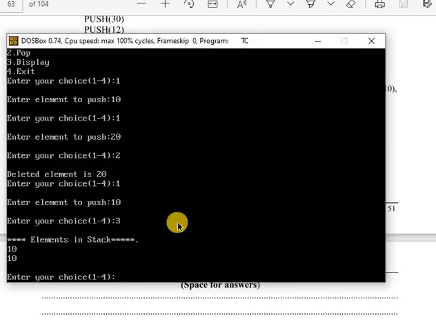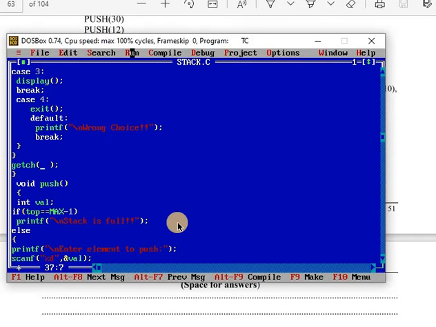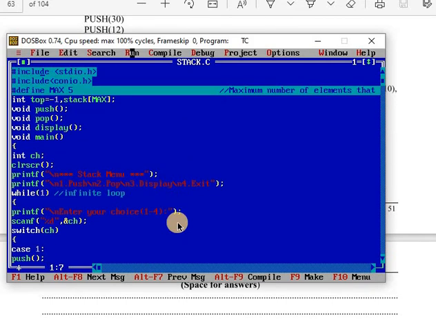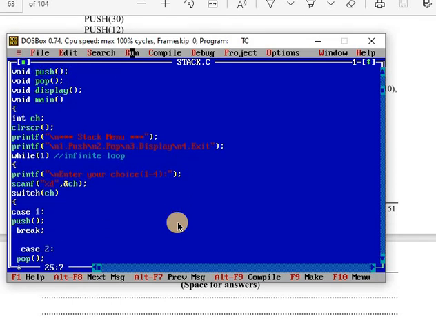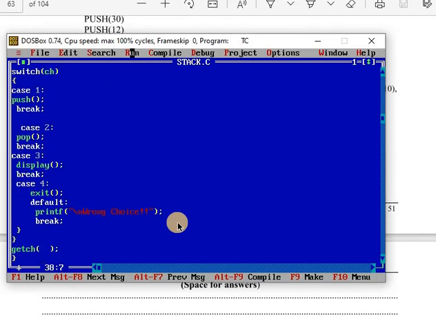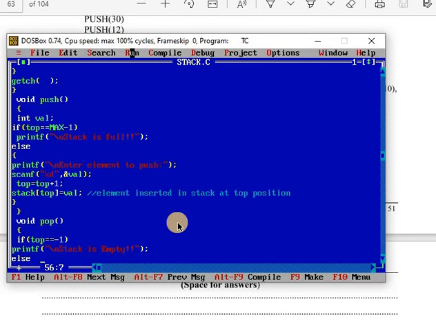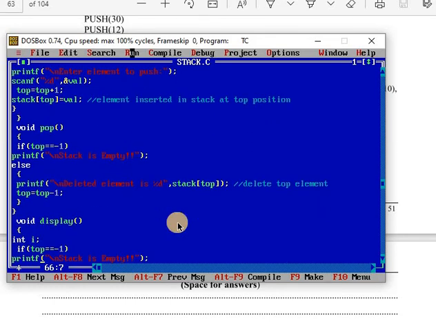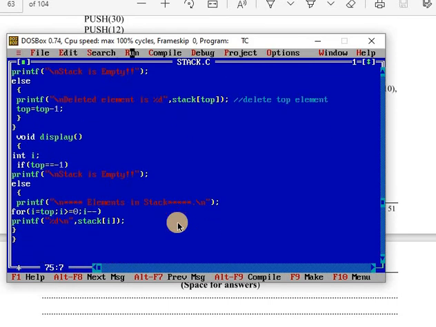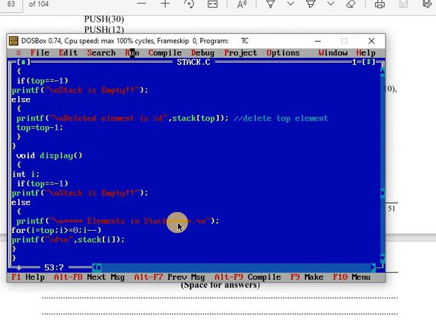Give the output. This is your header files. After that, this is the global variable declaration and function declaration. This is your main function. Clear screen, so the output window will be cleared. Printf, in which the choice will be entered. The switch case is used. Function calls are there. After that, the function definitions one by one: push, pop, and display. Is that clear?